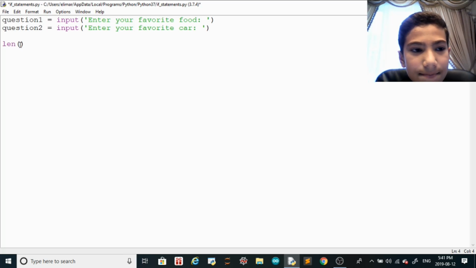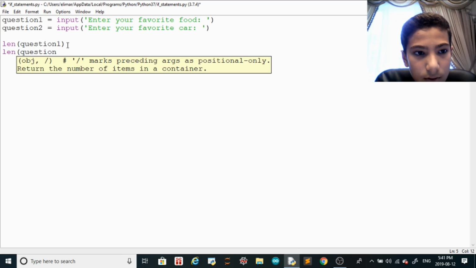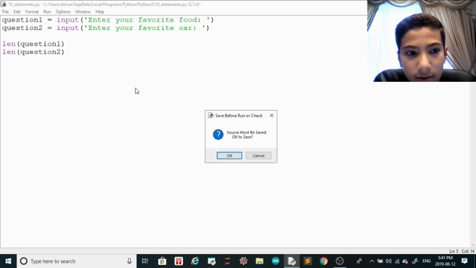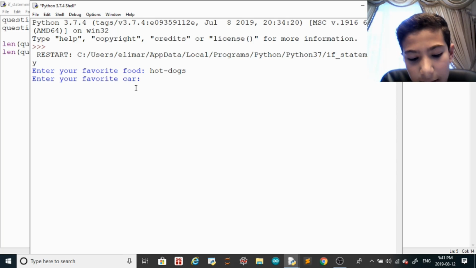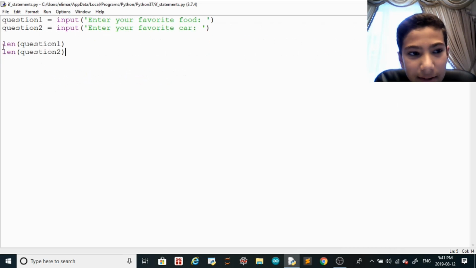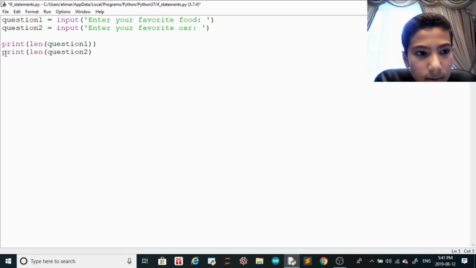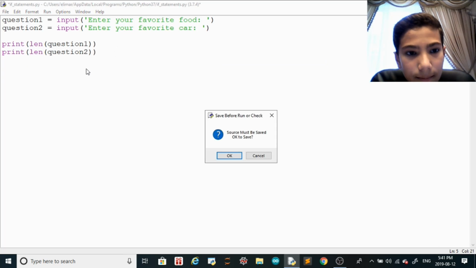So we're learning as we go, okay guys? So and then length question 1, length question 2, right guys? So it's gonna print the length of both. So what is your favorite food? I think it's like hot dogs. Hot dogs. So your favorite car? It should be like a Volvo. A Volvo. Whoops. And then okay, didn't print it. Let me print it myself. Print this. Print myself, print. There we go.